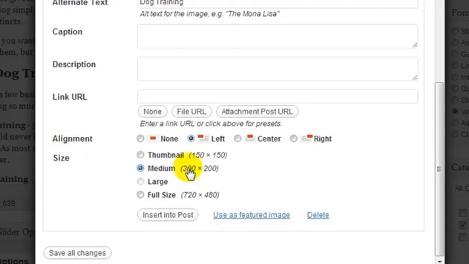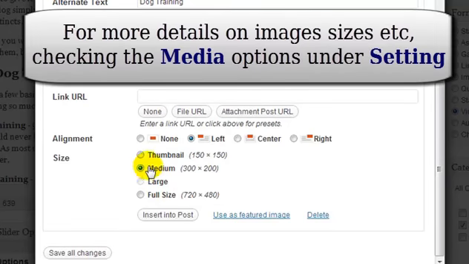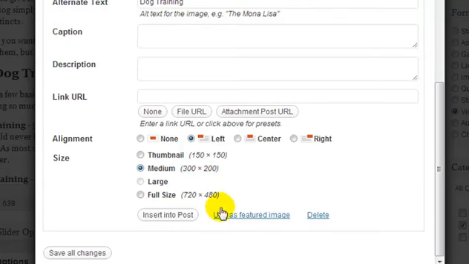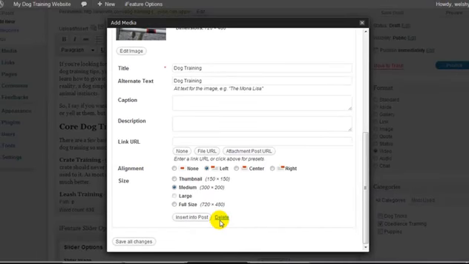And I want the medium-sized image to be inserted. Now, what happens here is when you upload an image to your website, it keeps the full-size image, and then depending on the size, it will make a medium size of that image, and then it will make a thumbnail of that image. I want to make sure that it's a medium size that gets inserted into my post. We also have a link here saying use as featured image, so I'm going to click on that and use this image as my featured image at the same time.